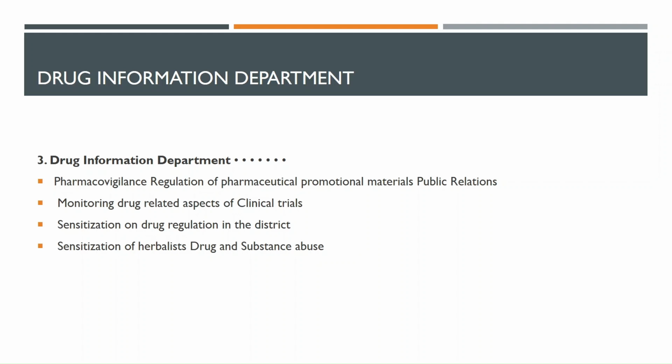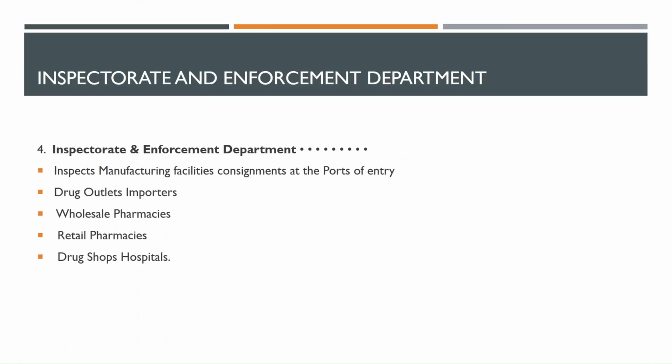If the adverse drug reactions are weighed and they see that they are going to affect life and are life threatening, it can lead to recall of the product. We also have monitoring of drug related aspects of clinical trials, sensitization on drug regulation in the districts, and sensitization on herbalists' drugs and substance abuse.